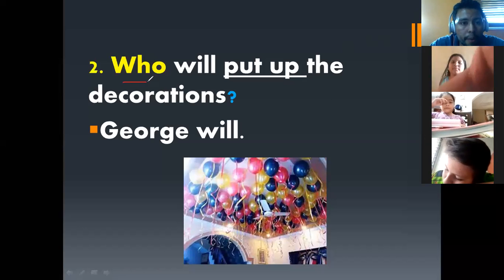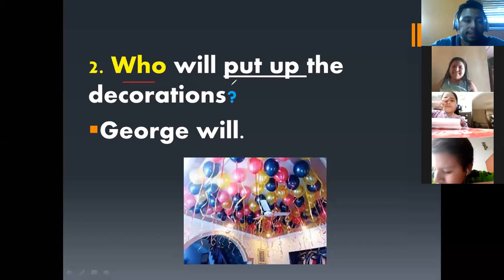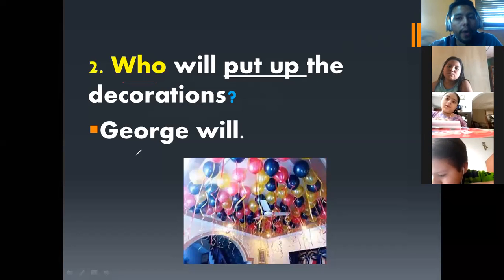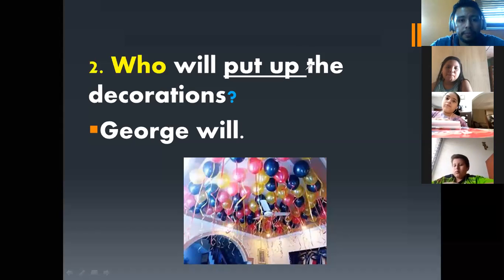So who, remember, is the subject, and you're asking a question or a request. Who will put up the decorations? And you said, hey, George will. George will put up the decorations, in simple words. Okay? This is very easy. So let's continue with the next example.